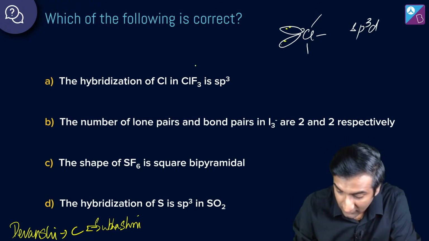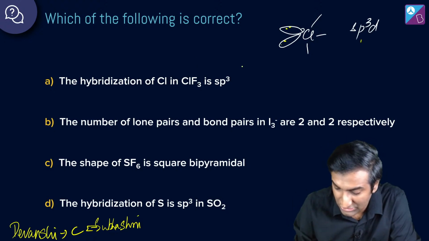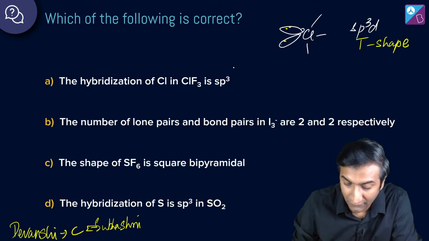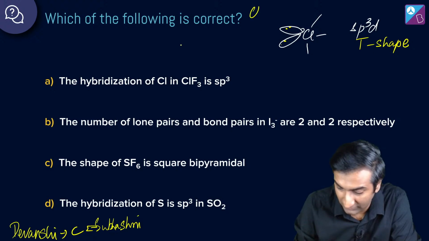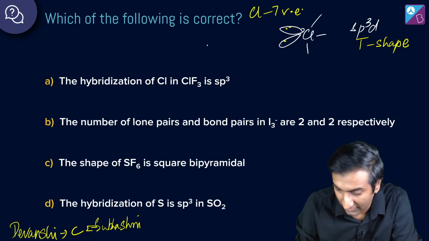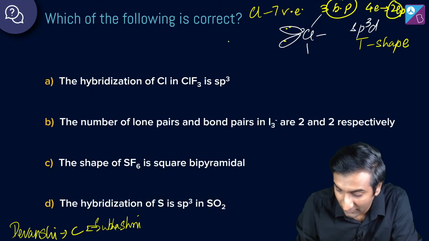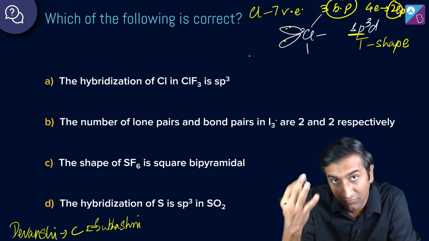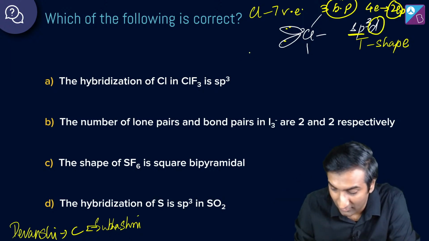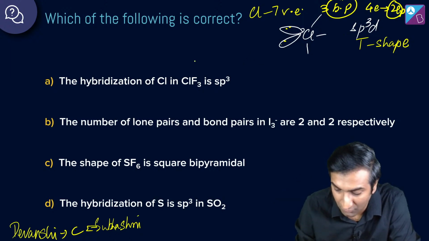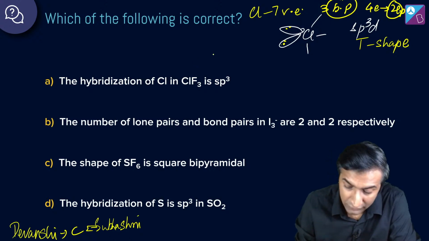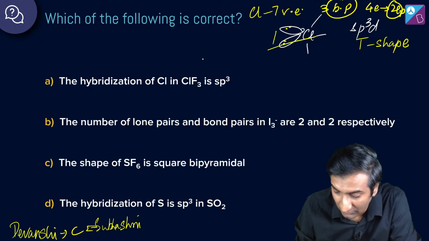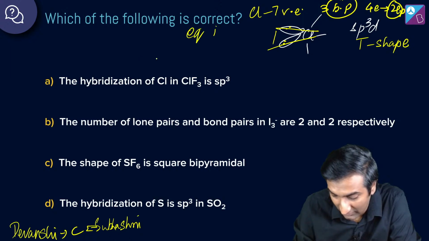ClF3 is this, yeah? It's T-shape. Very, very clearly. I've done this multiple times with you guys. If you don't remember it, देखो, chlorine में होते हैं 7 valence electrons, out of which there are 3 bond pairs. तो बचे कितने 4 electrons. That is 2 lone pair. तो हो गए कितने 5. 5 मतलब sp3d, 4 plus 1 is 5. Okay, so 5 electron pairs हैं, bonded non bonded दोनों मिला के. तो this must be the shape. क्यों? क्योंकि equatorial is more stable.